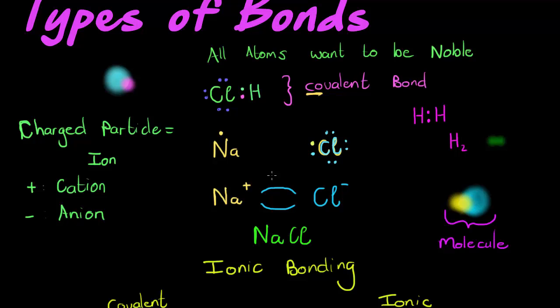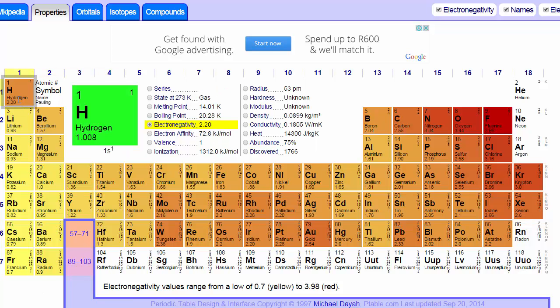Now, what is the difference this time in their electronegativity? Notice that this electronegativity is 2.2, and if I were to take the difference between hydrogen and hydrogen, the difference would be 0.